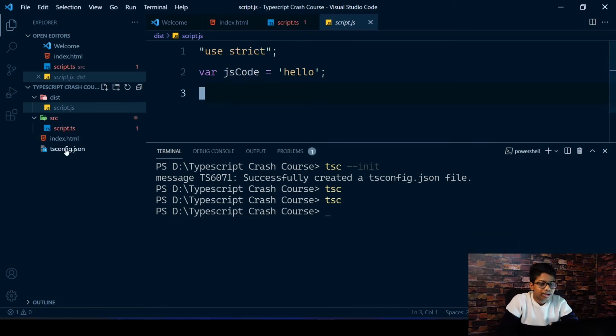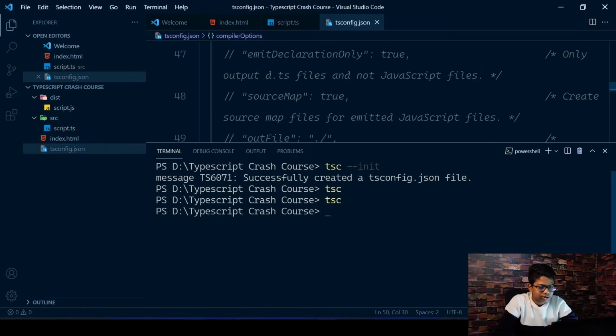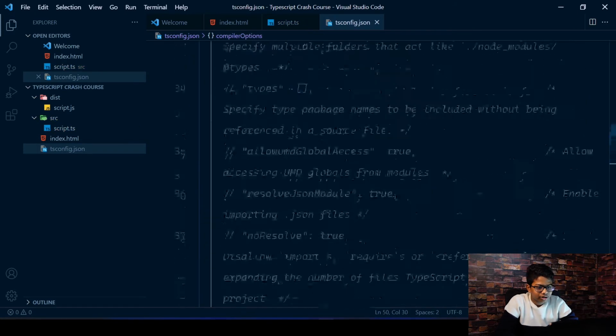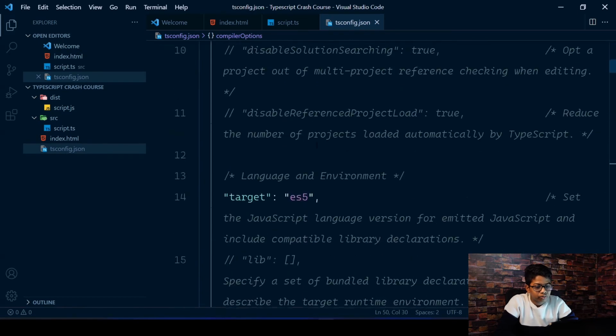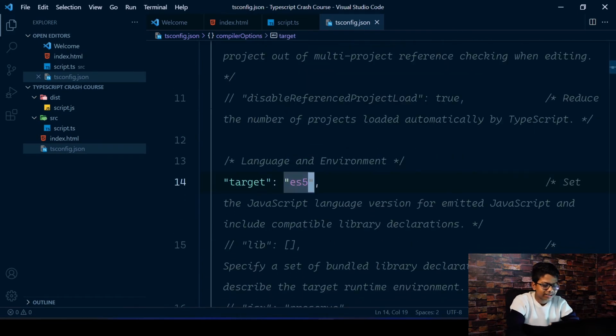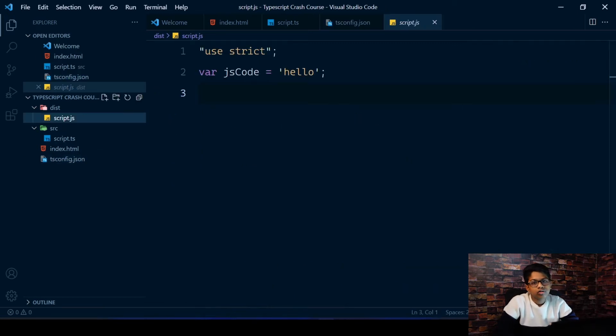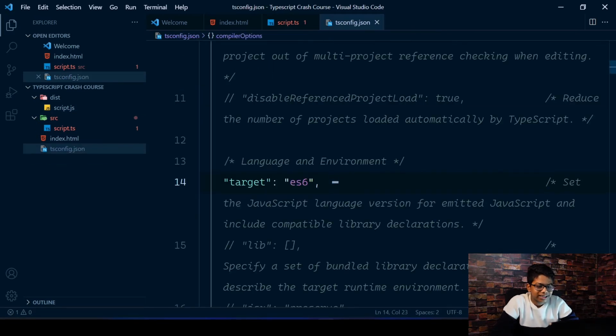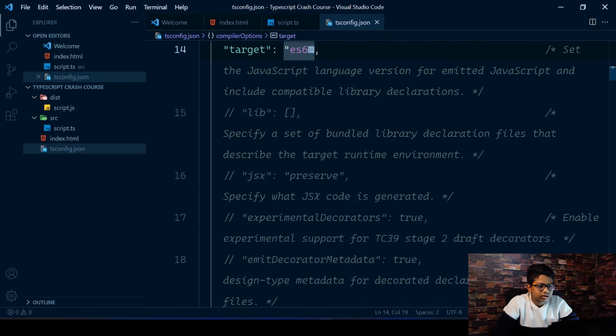If you look inside our config file in here, at the top you will see that we are using the ES5 version, which is a bit old. We can use ES6, which provides some more features, so the JavaScript will look better. If you use an older version, it will be compatible with older browsers, which doesn't actually matter right now because we're just using TypeScript and we're not going to look at compatibility or anything. It's just for the TypeScript tutorial, right? So I'm going to change it to ES6, not the default ES5. Now I'm going to close that.